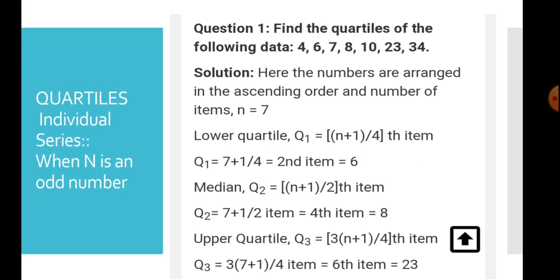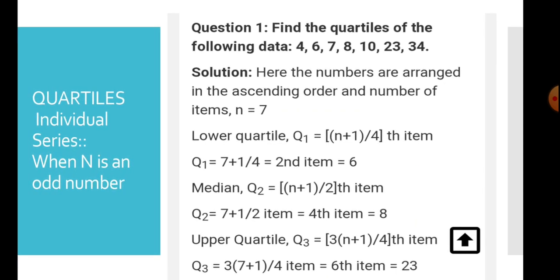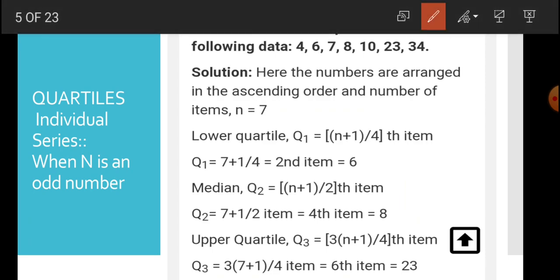This is the data. For every partition value, you must keep in mind that the first step is to arrange the data in ascending or descending order. In our question, it is already in ascending order, so no need to arrange the data again. N is 7.